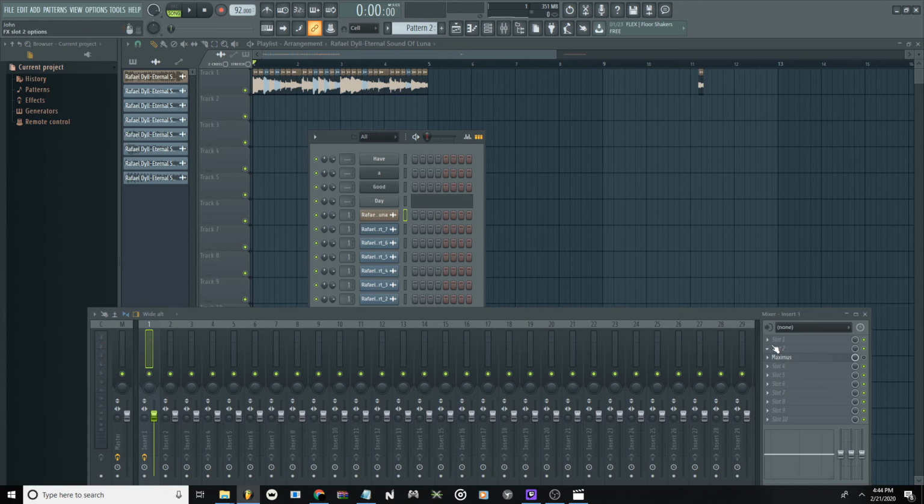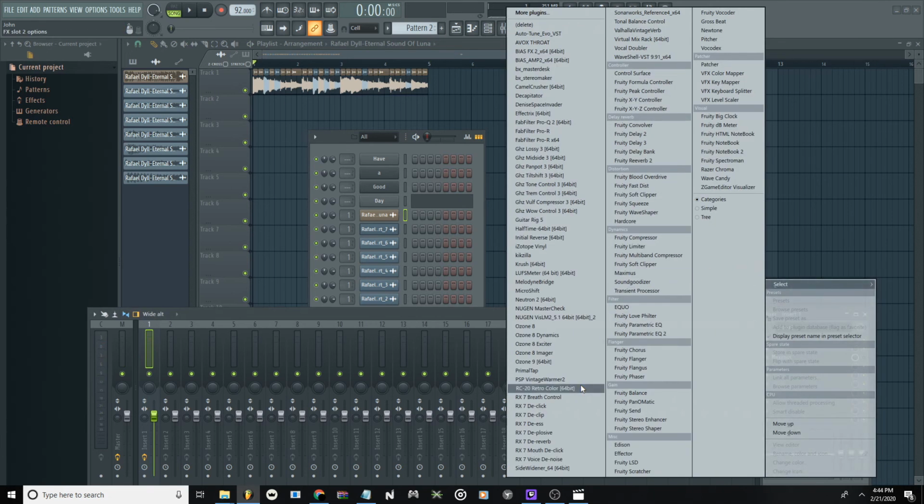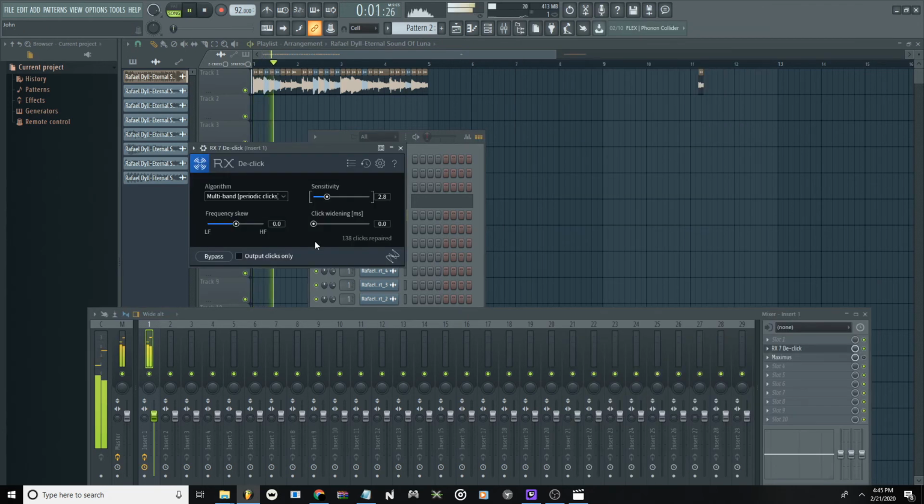So what I can do right now is open a declicking software. My favorite one is RX7 Declick, but you can look up any free declicking software. Just look up declicking software VST online, and I'm sure you can find one for free, or even a demo one. So now if I play it, no clicking, guys, no clicking. The problem with these plugins is that they add latency, so I usually add it at the end of the beat when I'm just about done with it.